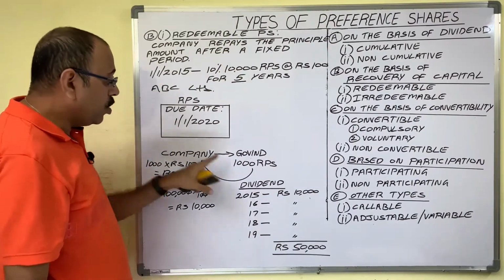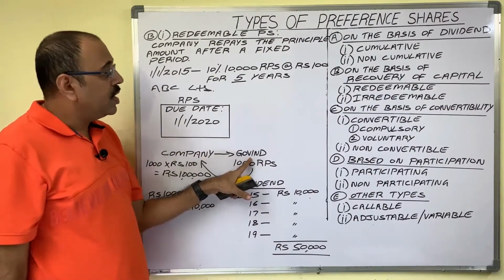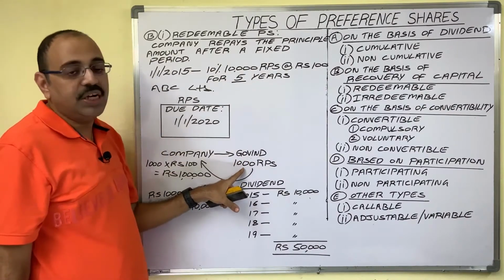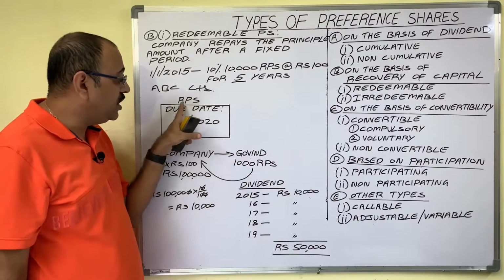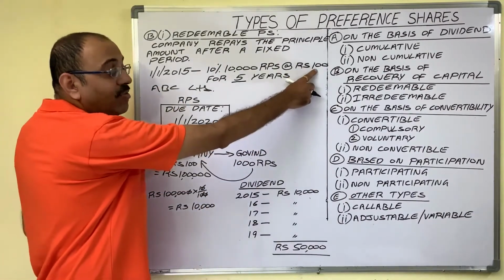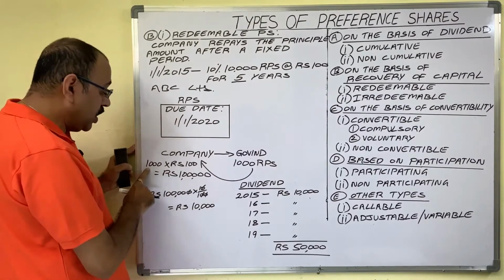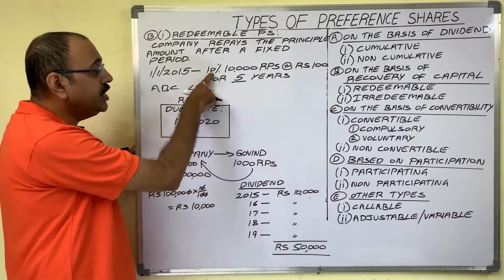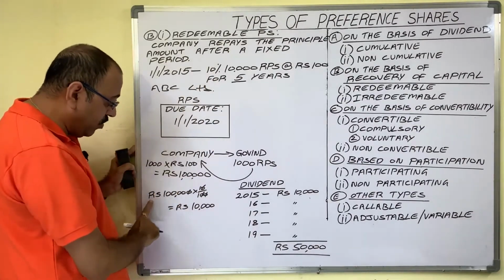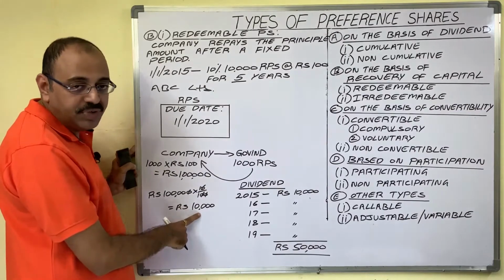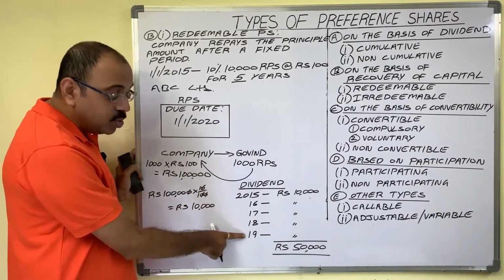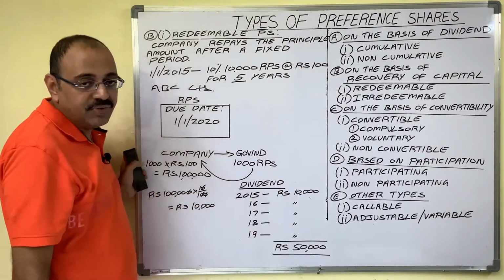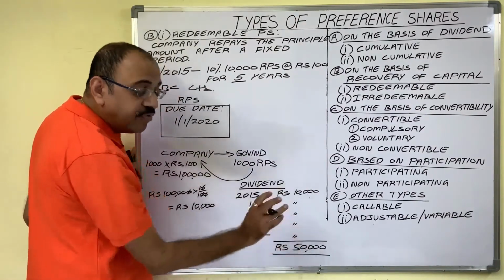For example, Govind is one shareholder. The company wants to sell 10,000 shares now. Govind purchased 1,000 shares. So how much did Govind invest in this company? One share's nominal value is 100 rupees, so 1,000 shares into 100 is equal to 1 lakh rupees. As the dividend rate is 10%, every year Govind gets 10,000 rupees as dividend. From 2015 to 2019, every year Govind gets 10,000 rupees, so the total dividend becomes 50,000.